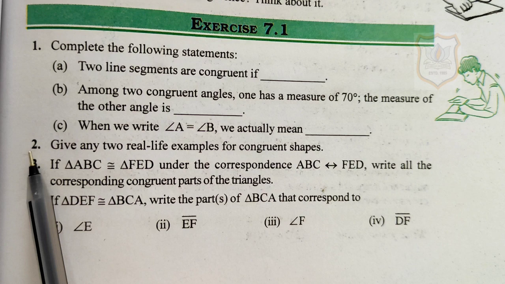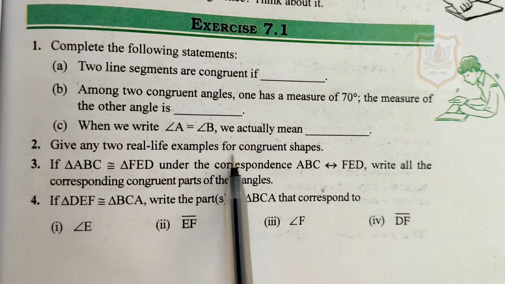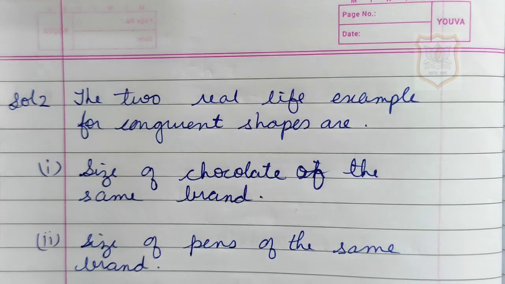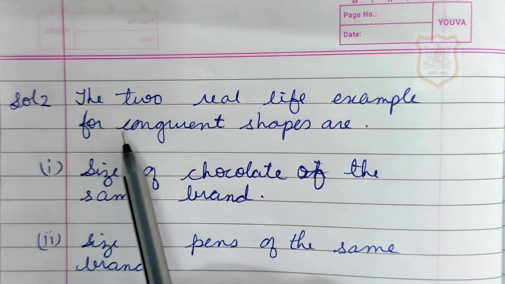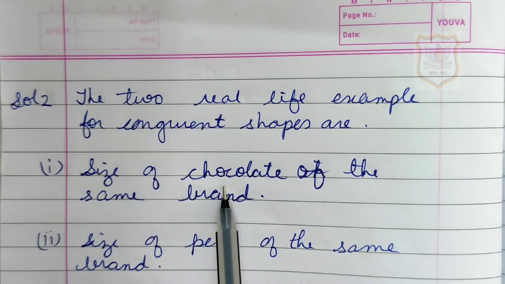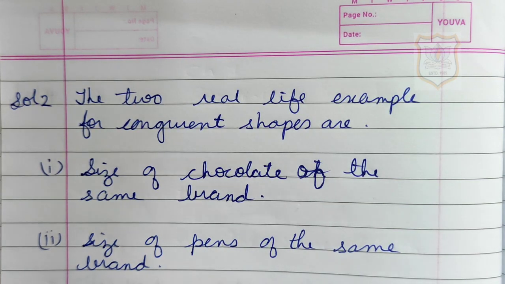Question number 2 of exercise 7.1. Give any two real life examples for congruent shapes. Here students, we have to give any two real life examples which have the same size and same shapes. So solution of second question of exercise 7.1 is that the two real life examples for congruent shapes are: first, size of the chocolate of the same brand, and second, size of the pants of the same brand.